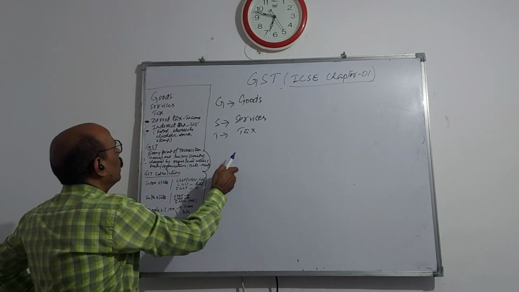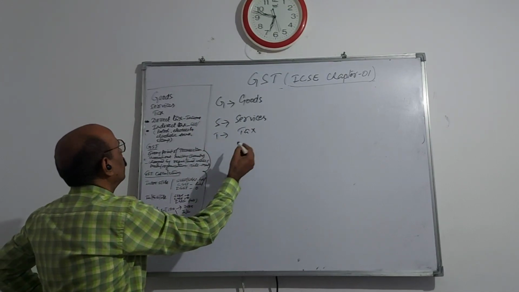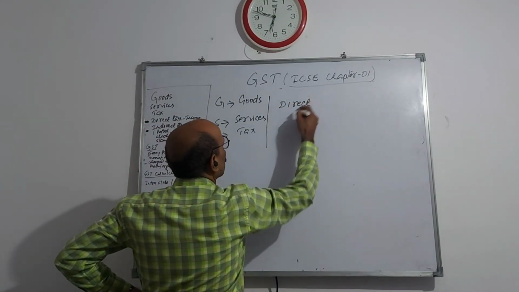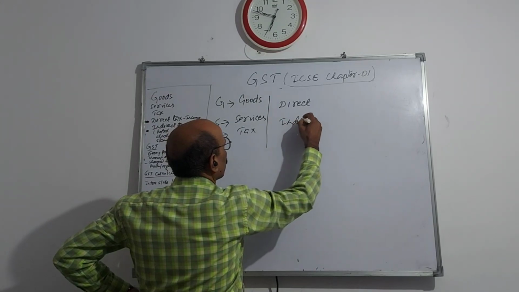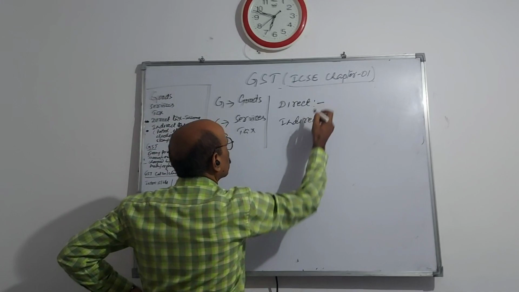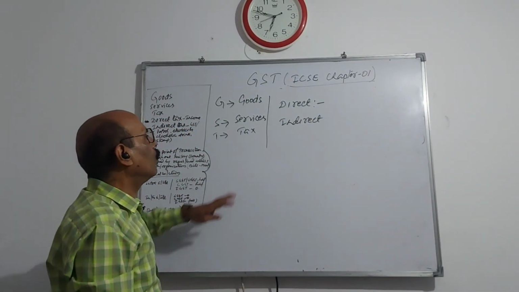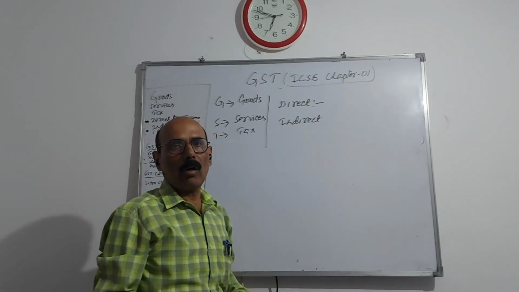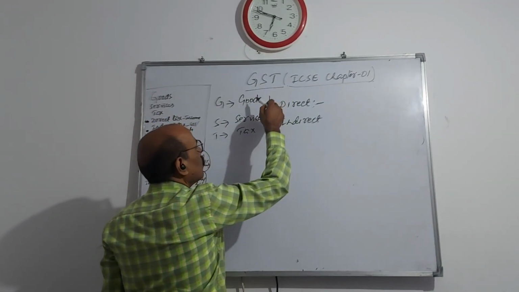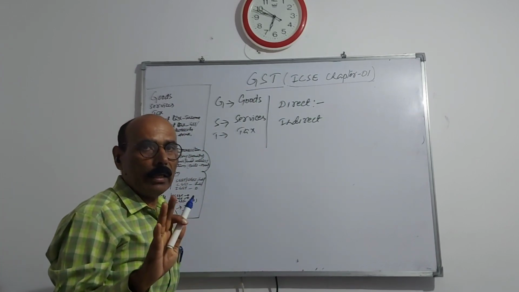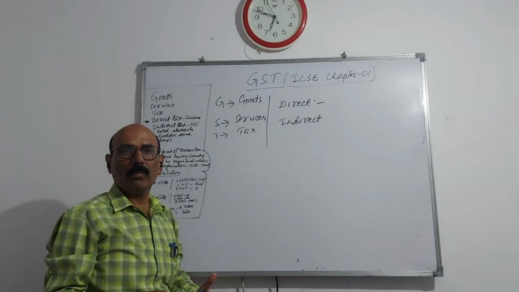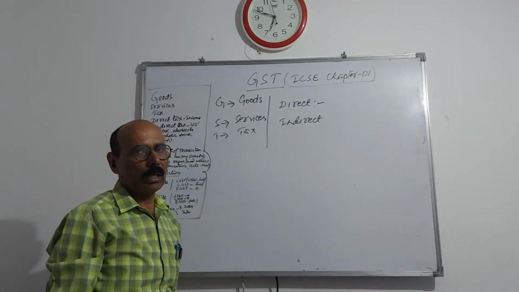Taxes in India are generally of two types: direct and indirect. Direct tax is levied on the direct income of citizens, and this taxation system is applicable within our territory, meaning within India, not outside the country.